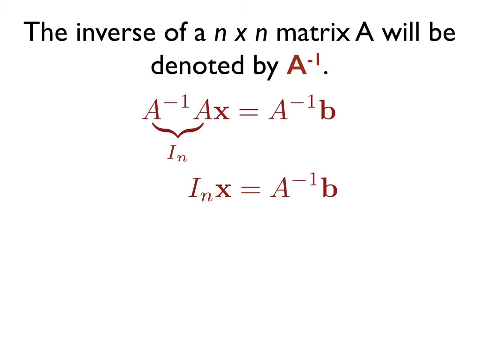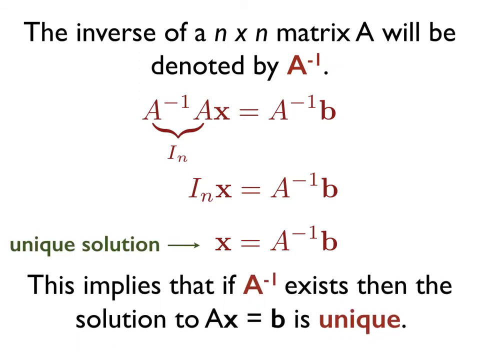The beautiful thing about the identity matrix is it is the multiplicative identity for matrices. And so we get x is equal to A inverse b. So this implies that if A inverse exists, then the solution to Ax equals b is unique. And not only is it unique, but we know exactly what that solution should be. Namely, x should be equal to A inverse times b. So multiplying the right-hand side by the inverse will give you the unique solution to the system of equations Ax equals b.